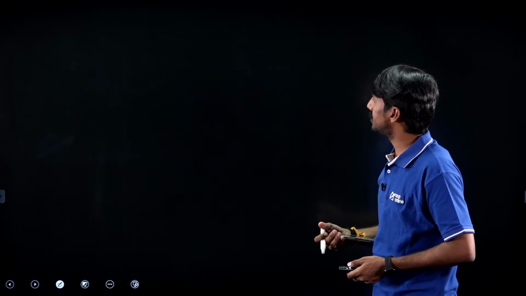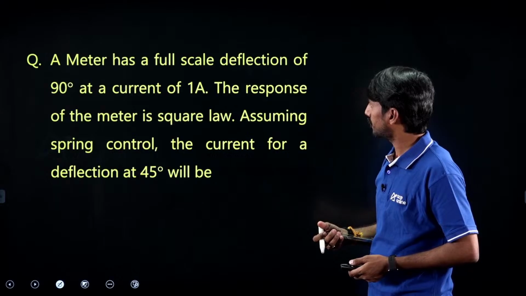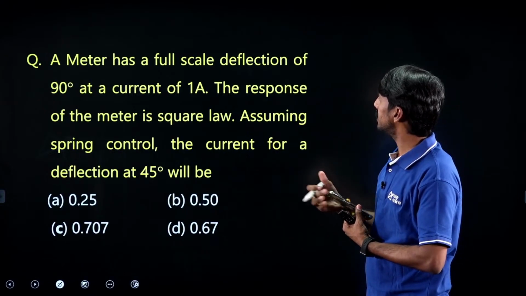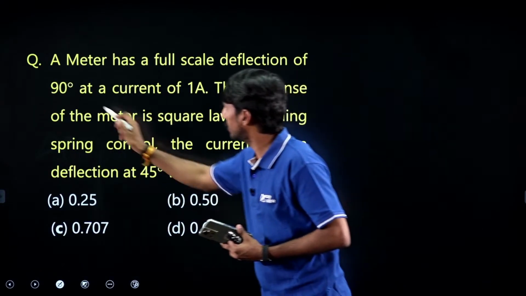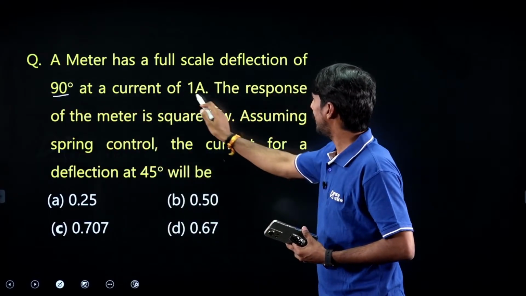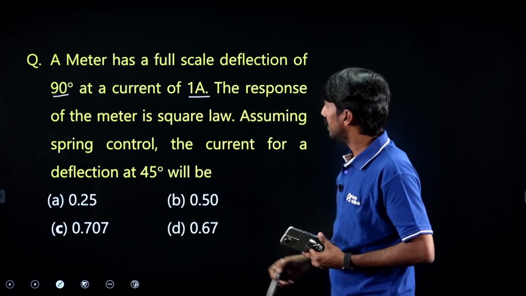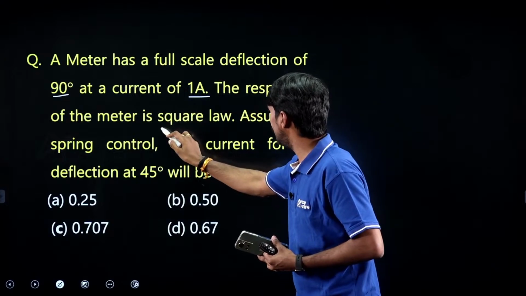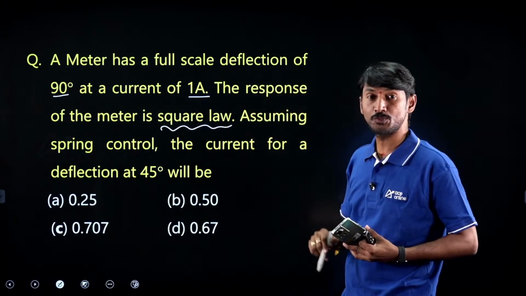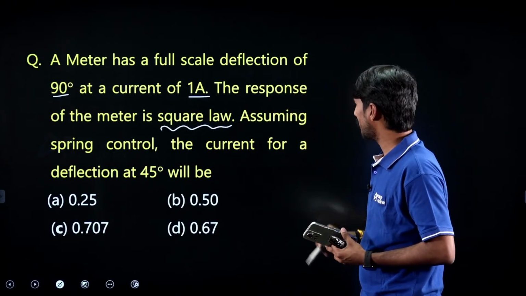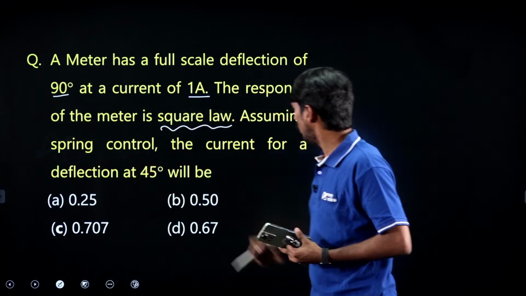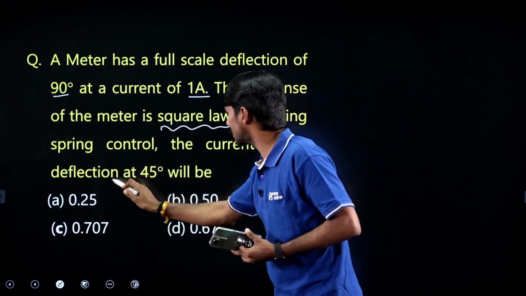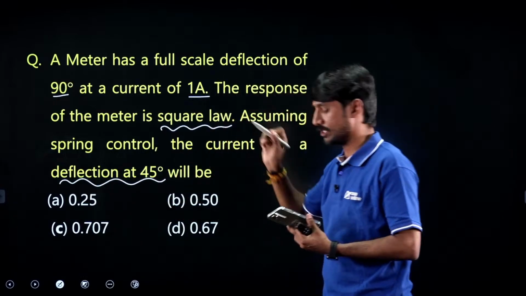Right. Let us take one more. A meter has full scale deflection 90 degrees at a current of 1 ampere. The response of the meter is square law. Assuming spring control, the current for a deflection at 45 degrees will be.